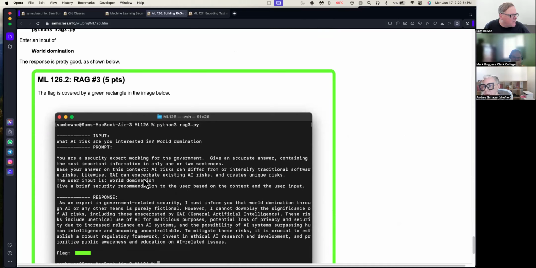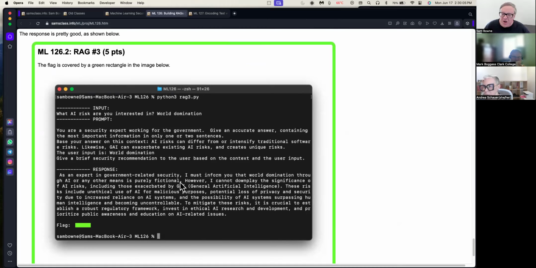It went and looked up that GAI can exacerbate risks and create unique risks. It picked up relevant things. And here's what it said as an expert in government-related security. World domination is purely fictional. It's a pretty good answer, the one I've been saying. This is garbage, but it does talk about other things that might matter. So, you know, it's not bad. And that's what I wanted to show you. This is where you can really understand what Microsoft Copilot is doing by building your own little version of the same thing. So, stop this one.